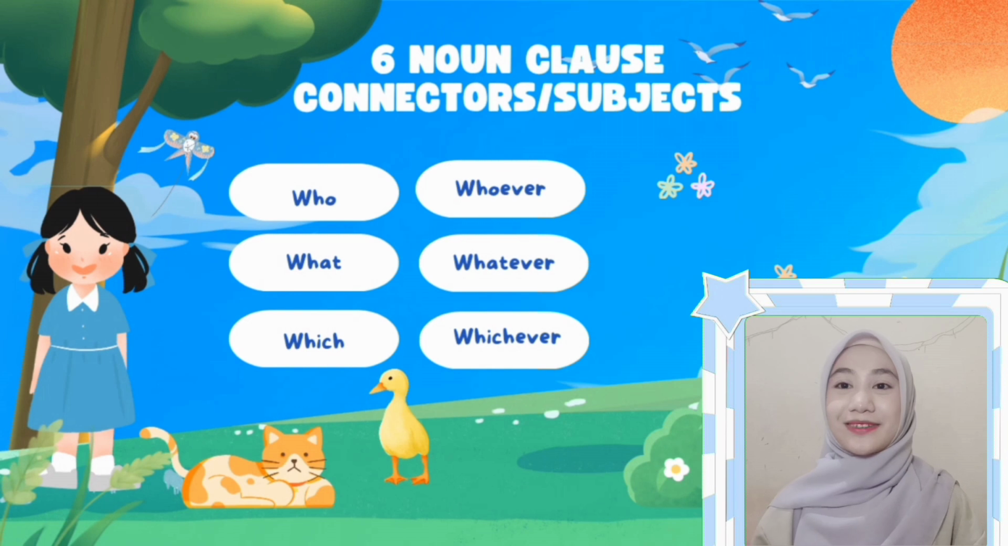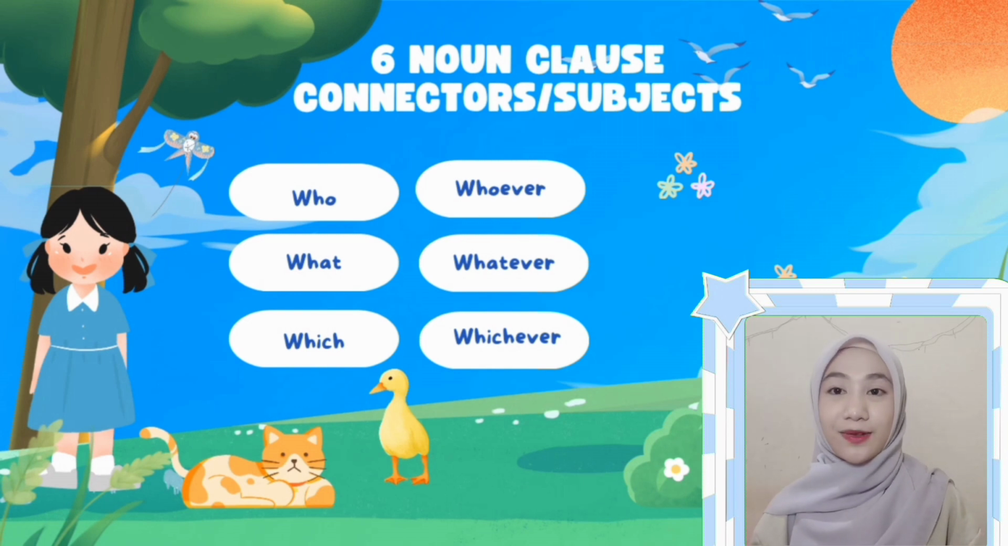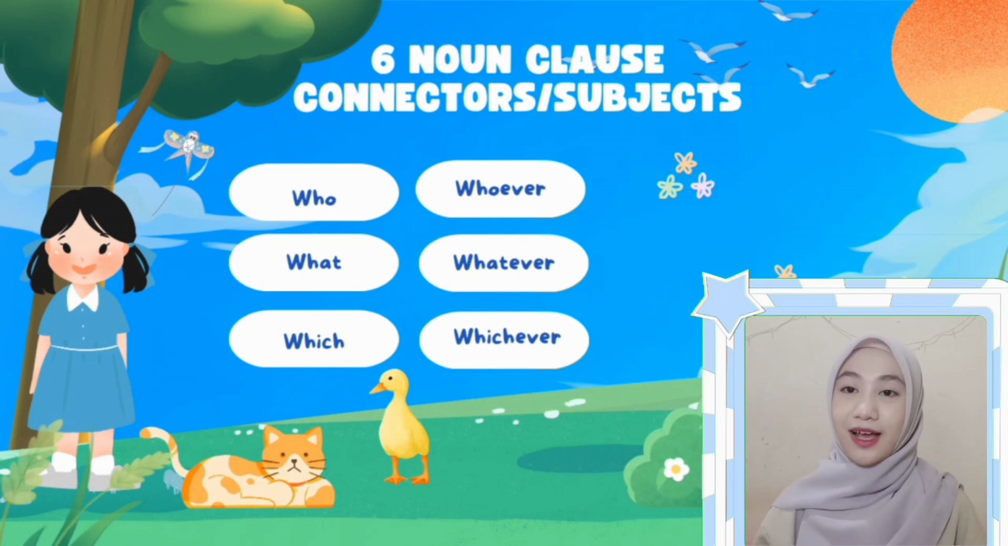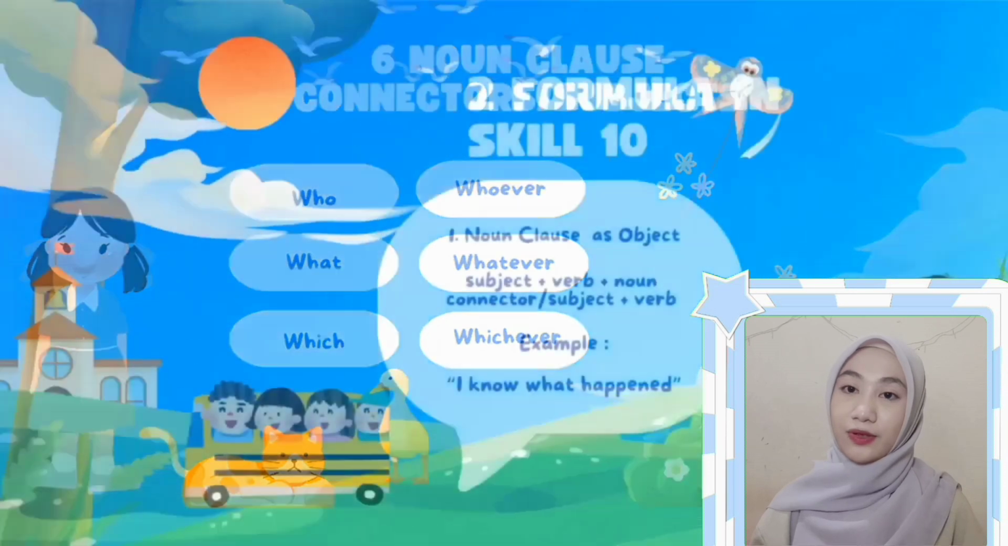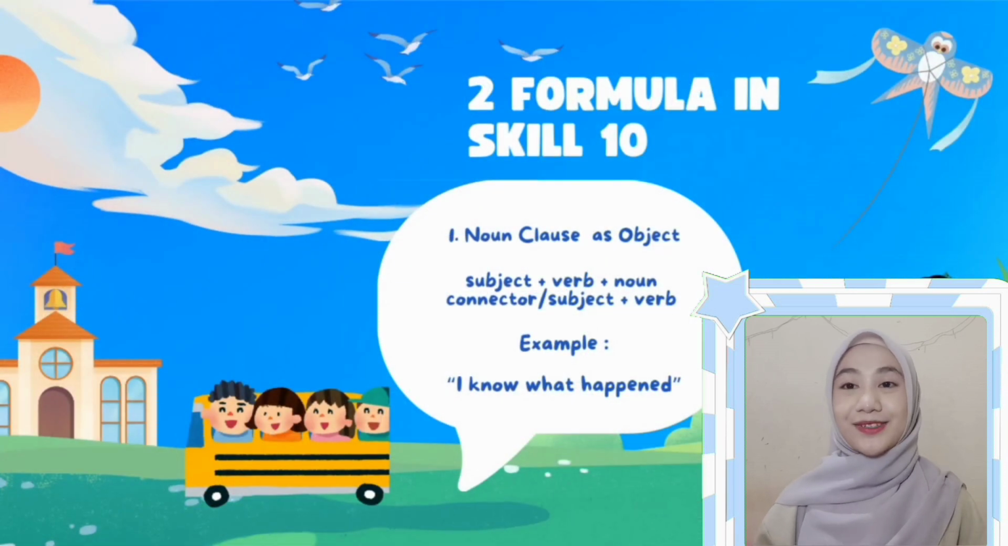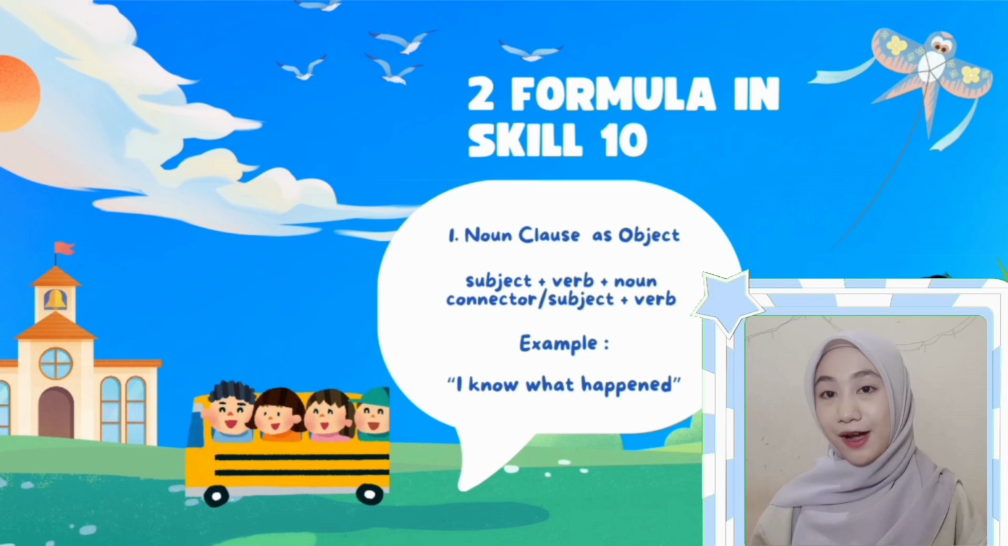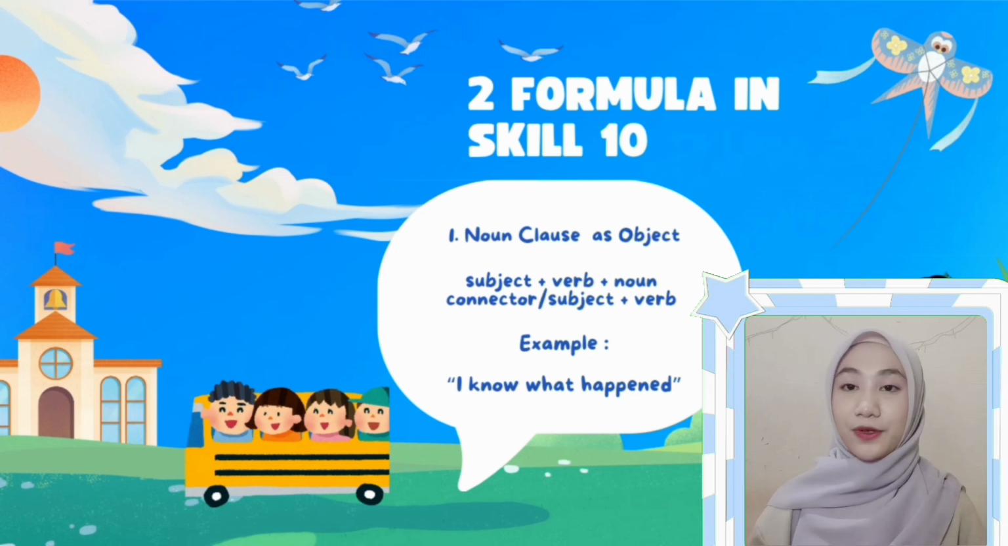Okay everyone, there are 6 non-clause connectors or subjects. They are who, whoever, what, whatever, which, and whichever. There are 2 formulas in this skill. The first is noun clause as object. The formula is subject plus verb plus noun connector plus verb.